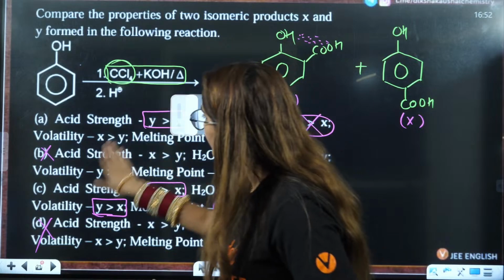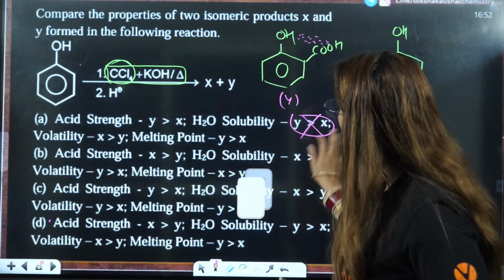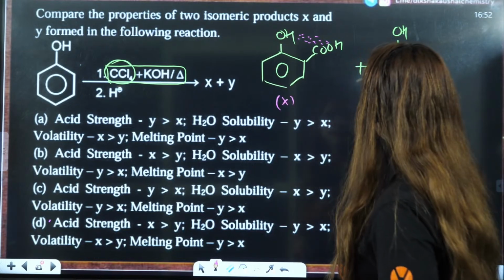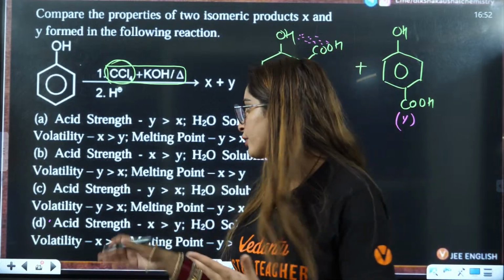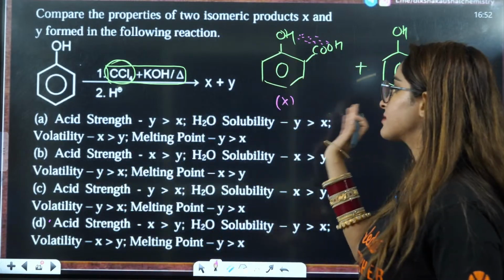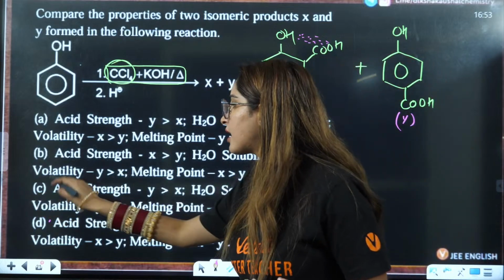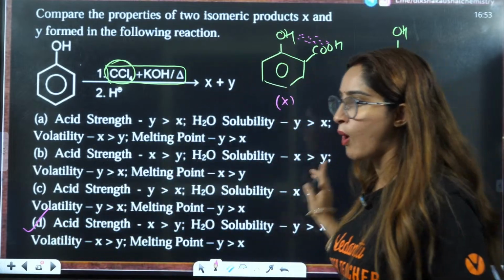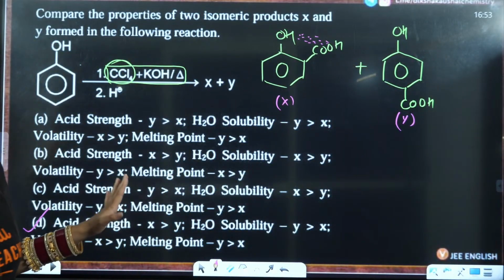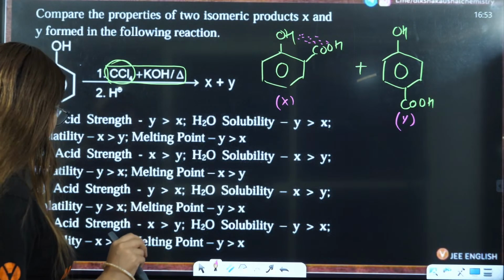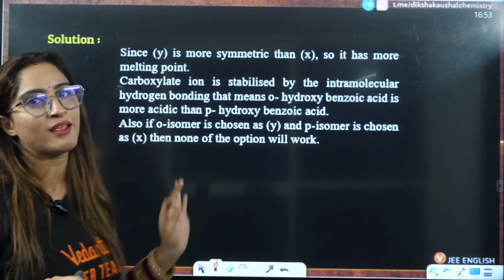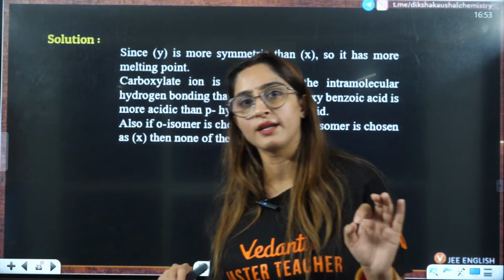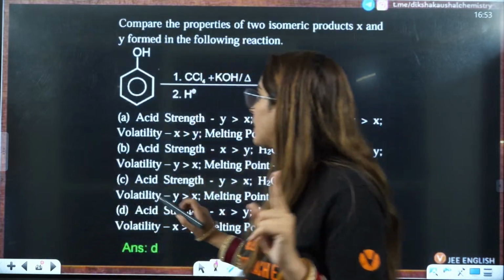That is why you can't say, ma'am, they have not given us what is X, what is Y, right? That is how these kinds of questions work, where you might think, okay, I'll take Y as this, X as this, then you solve this, you will take C as the correct answer. You will not see volatility and melting point. That is wrong. X is this, Y is this, right? Okay, that is clear to everybody or not? Everybody? As you can see, I am not repeating even a single concept, right? Every single question you are learning something new.